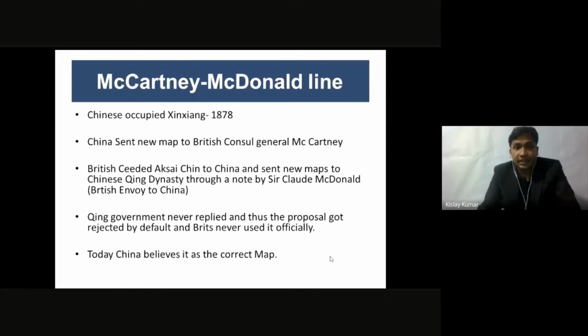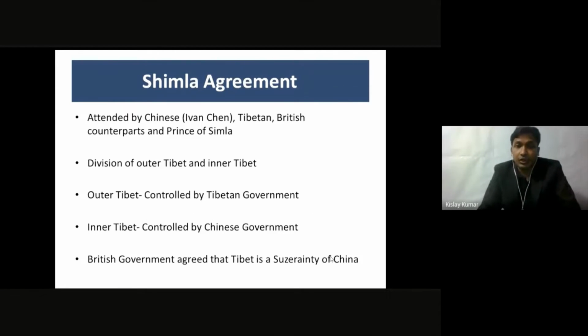Next comes the Shimla Agreement, or the Shimla Accord of 1914. This was signed by the Britishers, Tibetans, and the Chinese, so there were three parties involved in it. Since Indians were under the Britishers, it is considered that British India signed this agreement with the Tibetans and Chinese. So there was a Chinese counterpart in this agreement as well, the Shimla Agreement of 1914. This is a very important agreement because India keeps citing it, and China keeps saying that they don't believe in this.